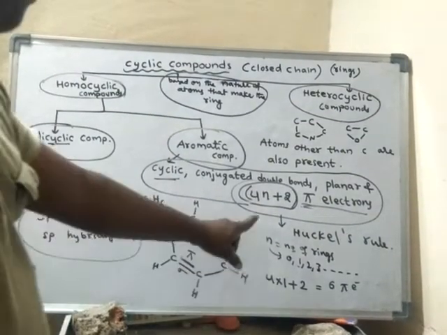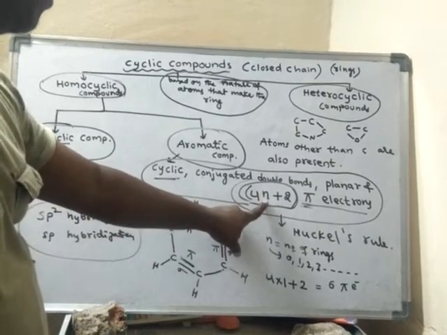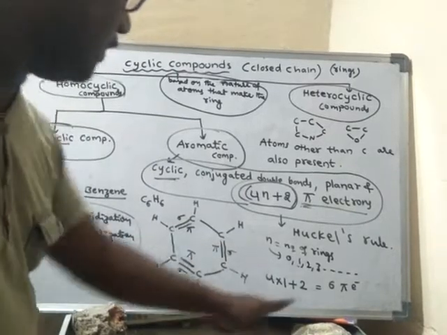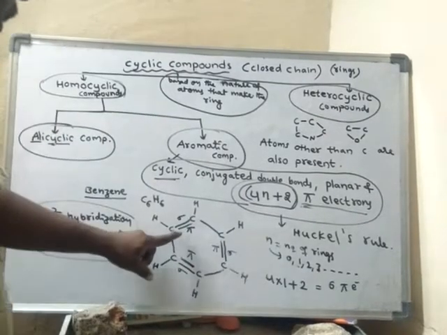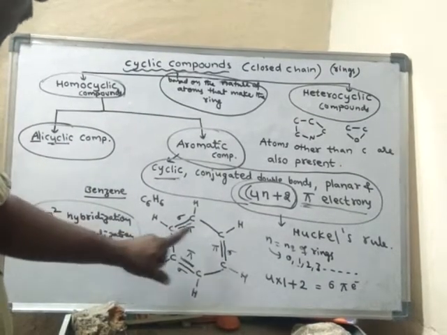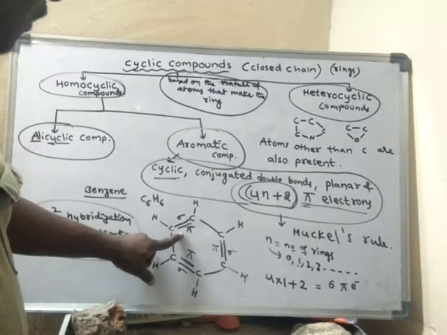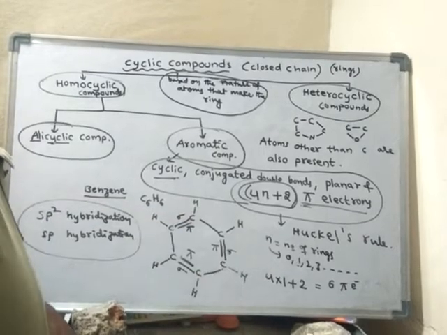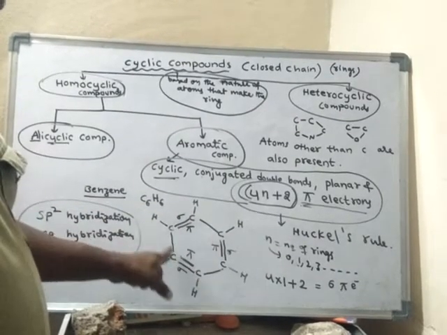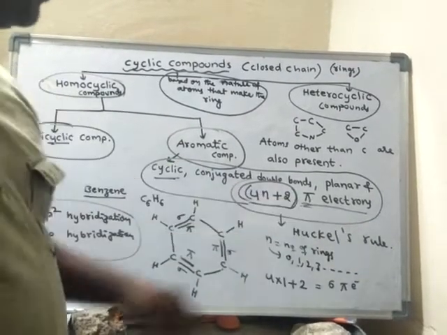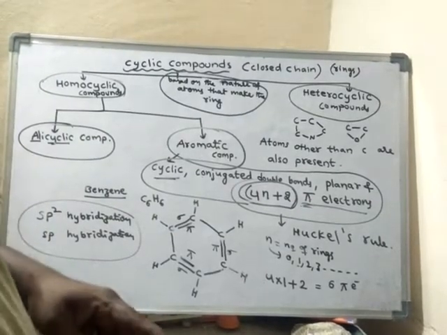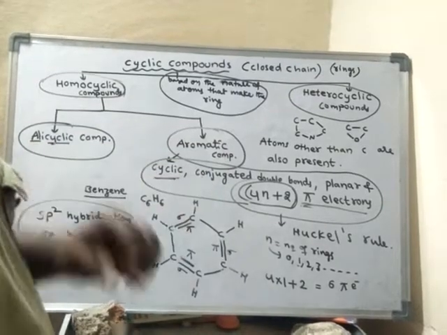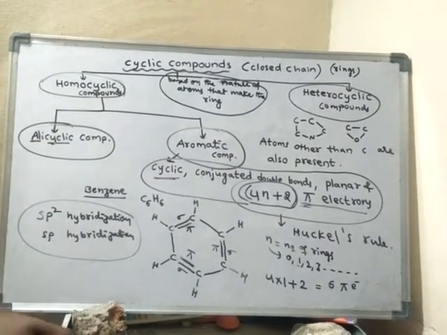If there is only one ring, then that molecule should contain 6 pi electrons. So check whether there are 6 pi electrons or not. Here 2 pi electrons, 2 pi electrons, 2 pi electrons. So altogether 6 pi electrons. So that means this molecule is following this particular rule, Huckel's rule. Hence this molecule is said to be an aromatic molecule, or else an aromatic compound.